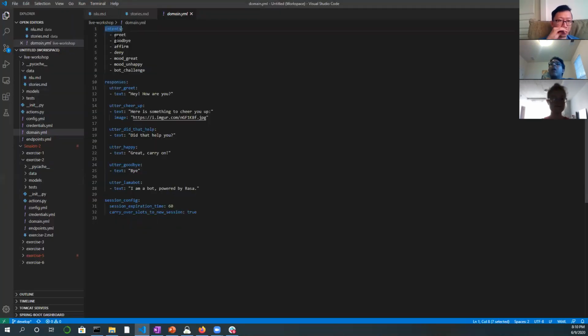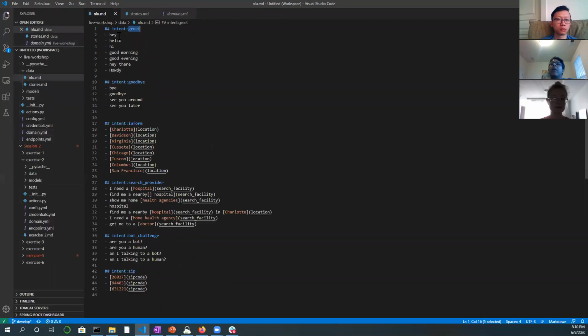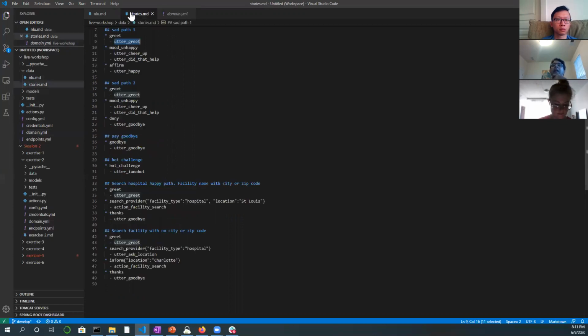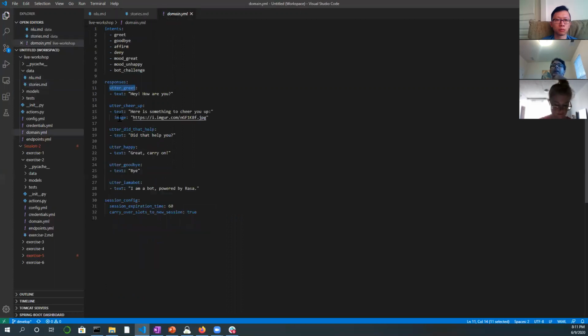So here we have defined all the intents that we want the chatbot to be aware of: greet, goodbye, inform, search provider, bot challenge, and zip, right? So we have added those, but the bot doesn't know those. We need to make the chatbot aware that there are some new intents, there are some new stories, some other values which need to be added, and that is why the bot was throwing an error. It understands what is utter greet. When I'm supposed to reply back with something, where are my canned responses? They're all defined over here. That utter help, utter happy.